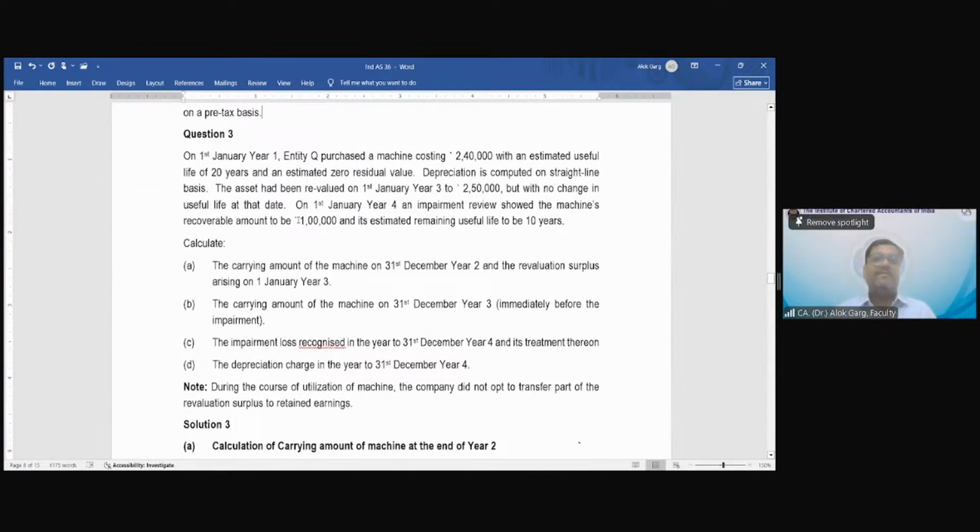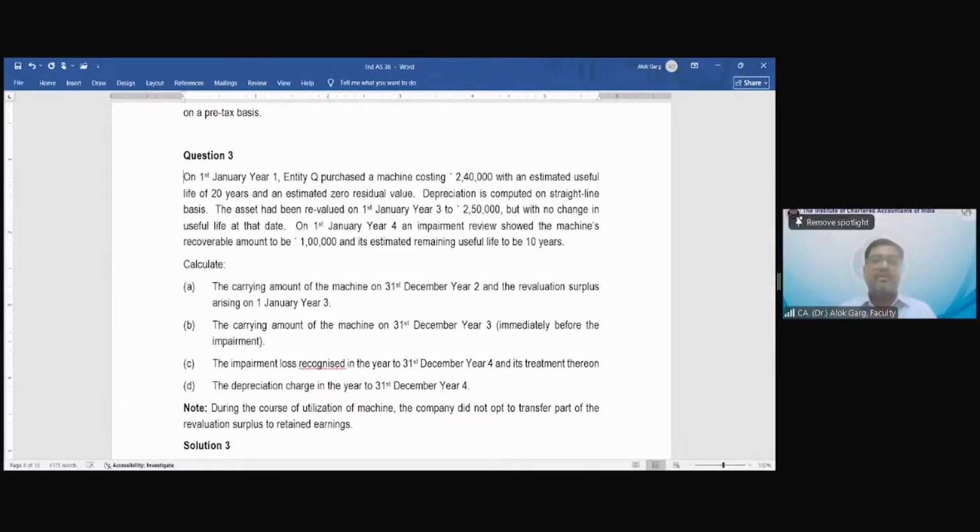Question number 3. Let's discuss question number 3. I hope this Word file is visible to everyone. Question number 2 is clear to everyone? No challenge in question number 2? Sir, can you just explain the tax rate again? The tax rate is given in this question, but whenever you estimate cash flow, it always has to be pre-tax cash flow. The standard says that cash outflow from taxation should not be considered as part of the cash flows for computing value in use.